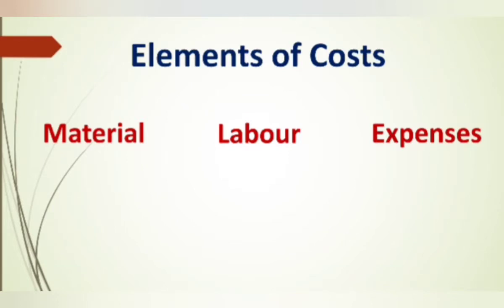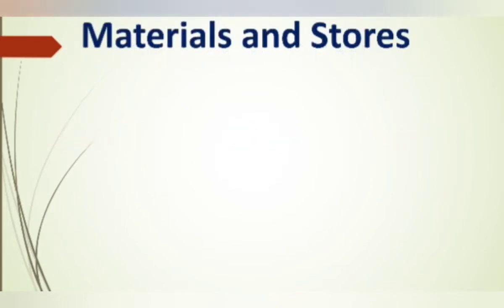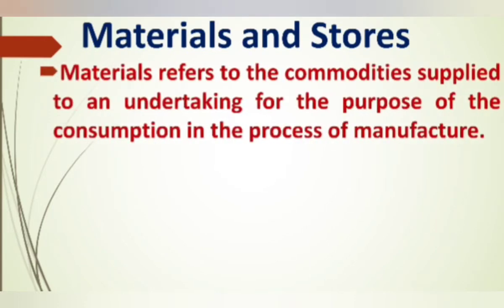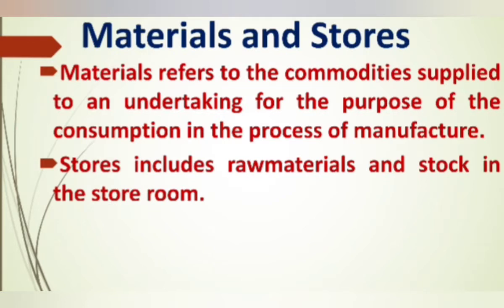Next we can see what is material and stores. Materials, we know, is a commodity consumed in the process of manufacturing, right? Materials refers to the commodities supplied to an undertaking for the purpose of consumption in the process of manufacture. Whereas stores includes not only the raw materials used in the production but also the stock in the storerooms like components, tools, and consumer stores, etc. Here it includes stock of work in progress and finished goods, and both this material and supplies are collectively called stores, and the finished goods are termed as stock.